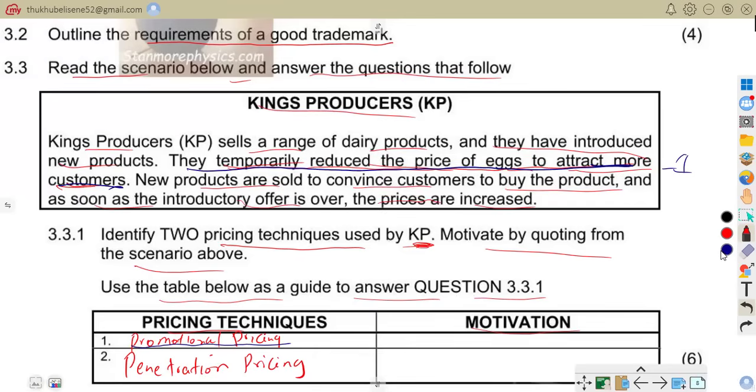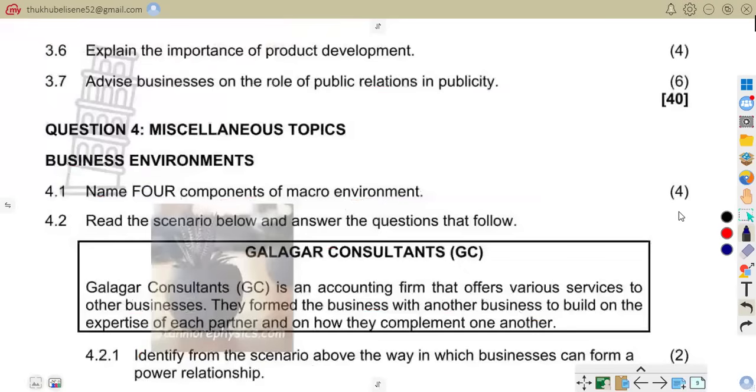This is the point that I'm talking about. New products are sold to convince customers to buy the product, and as soon as the introductory offer is over, the prices are increased. That is when you're talking about the motivation too. So let us go to our answers and see how they are.